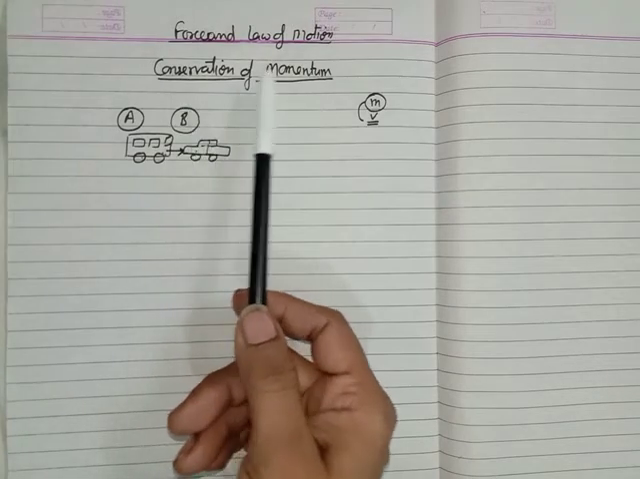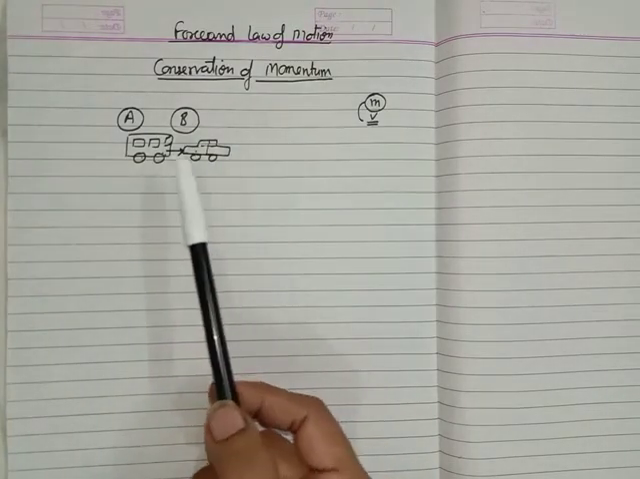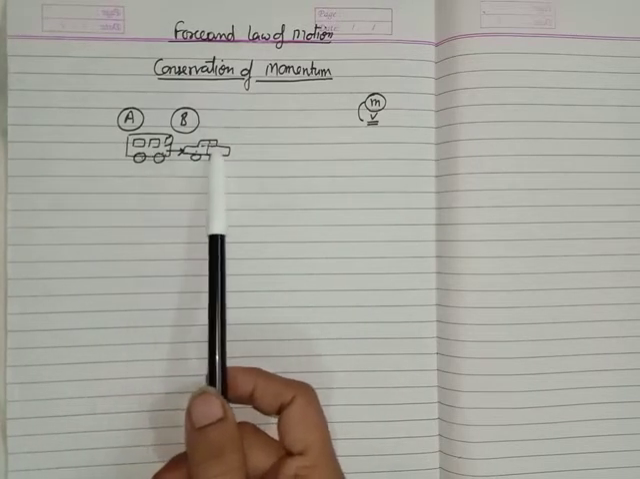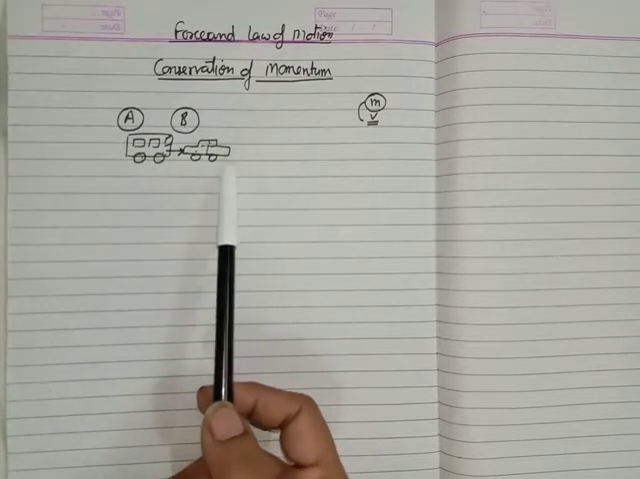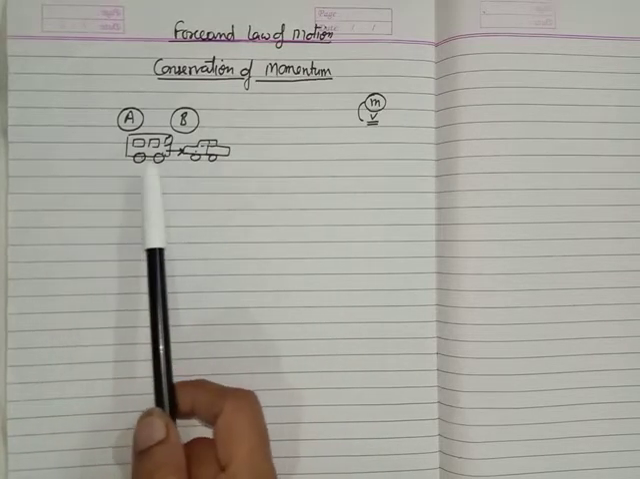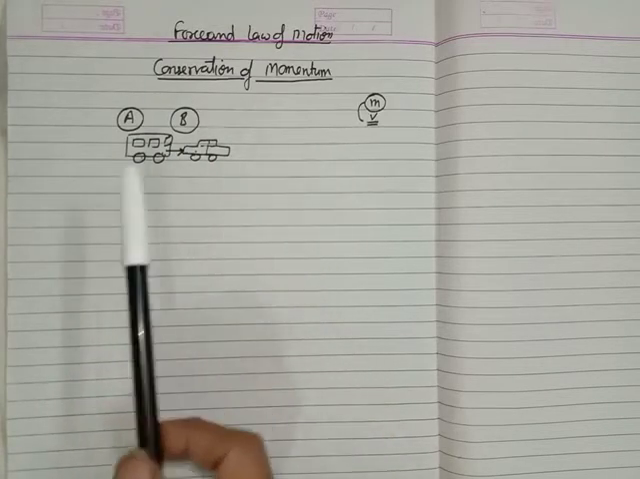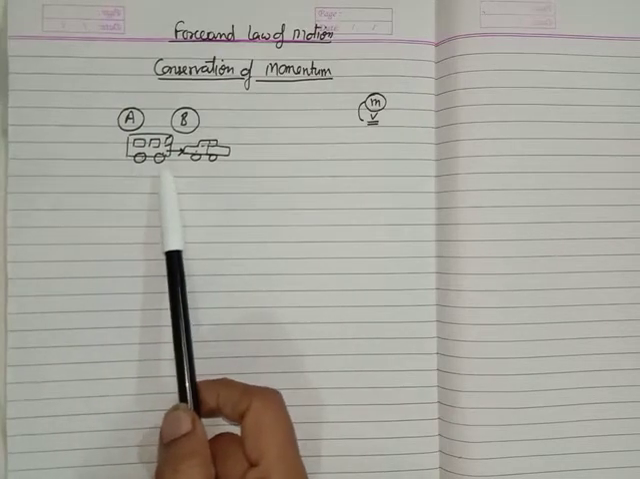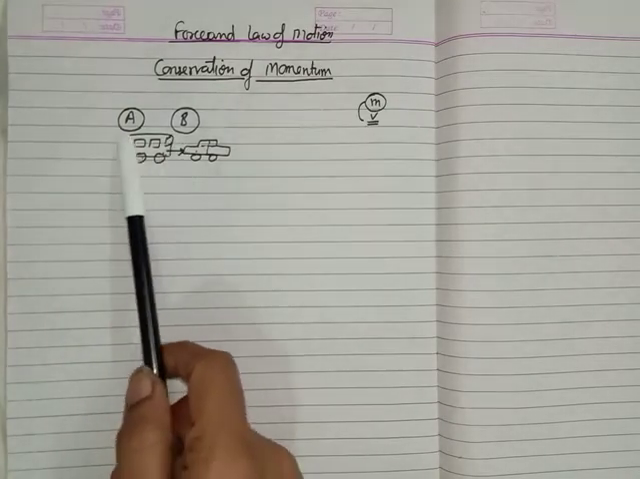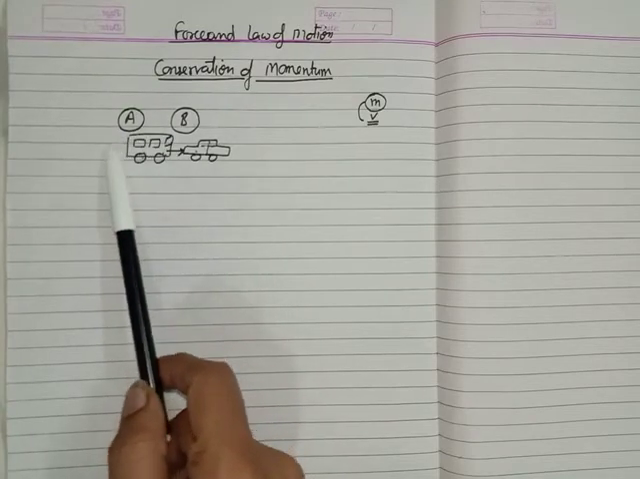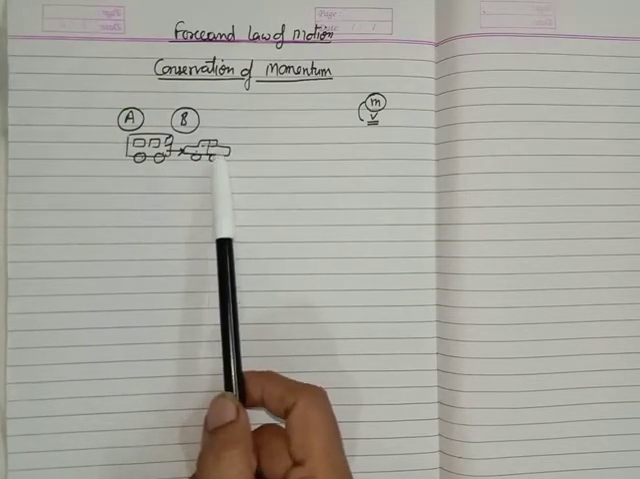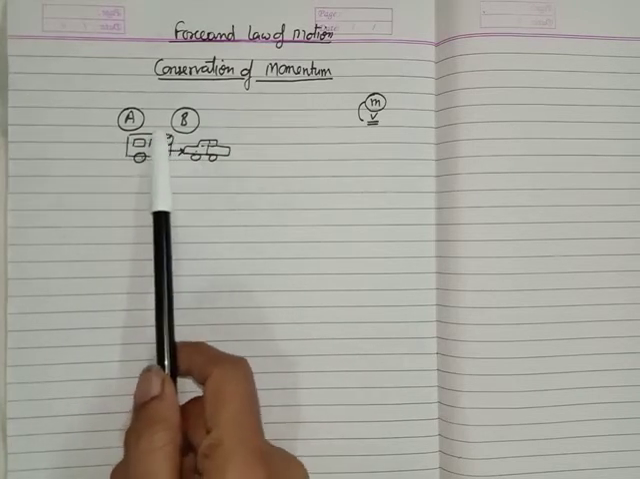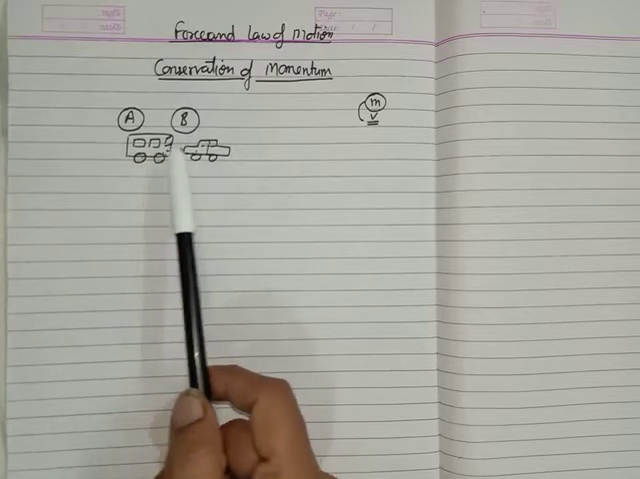Now, according to the conservation of momentum, in this interaction, that is the collision between the bus and the car, the momentum before the collision is equal to the momentum after the collision. What is the momentum before the collision? The bus has a large mass and a large velocity, so it has momentum. And this car is initially at rest, so the momentum of this car is 0. So we can say the total momentum is m into v, where m is the mass of the bus and v is the velocity of the bus.